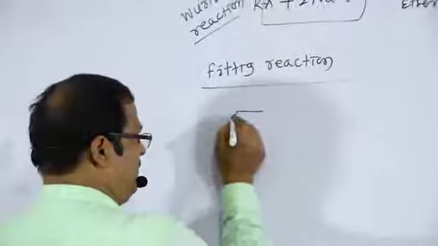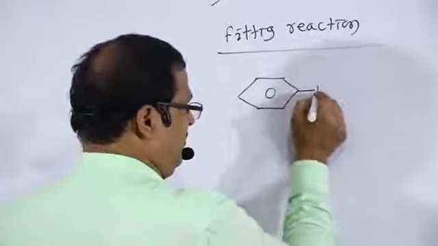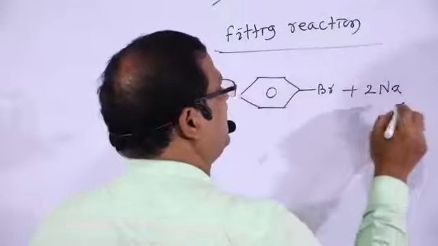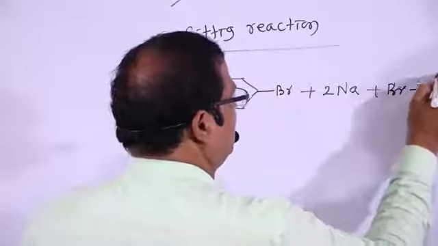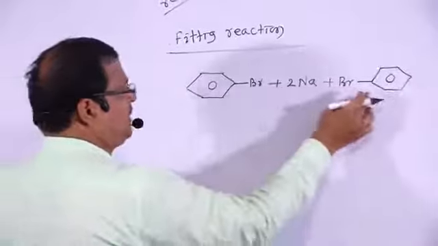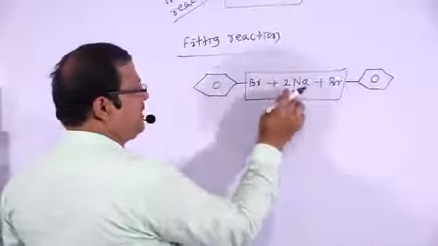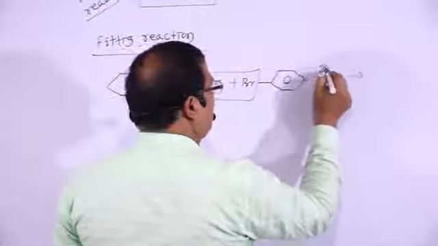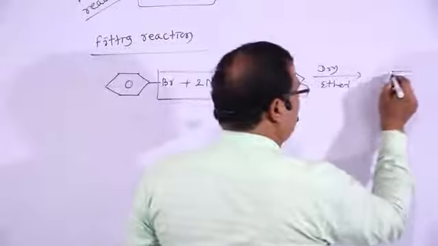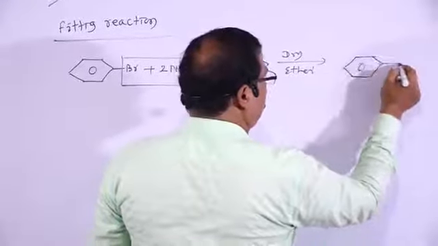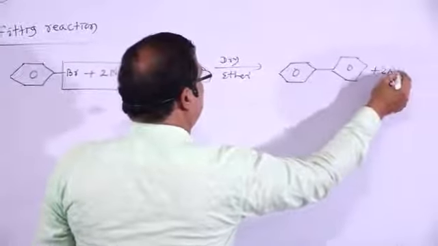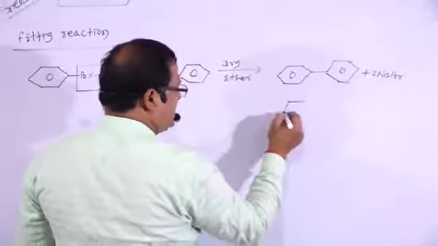Let us take bromobenzene. Two molecules of bromobenzene react with metallic sodium in presence of dry ether, just like the Wurtz reaction, so that there is the formation of biphenyl plus 2 NaBr.